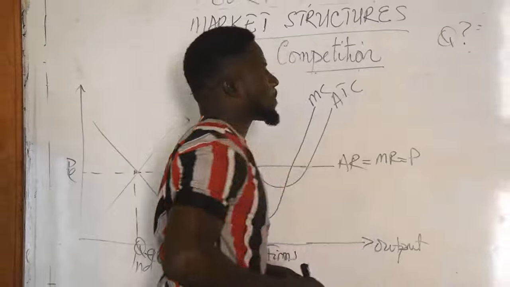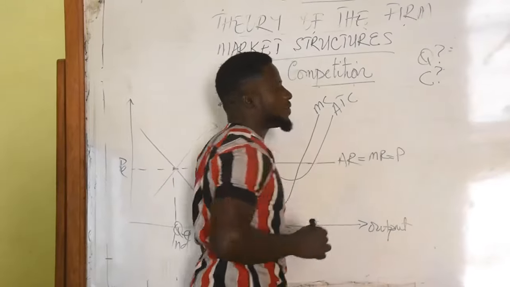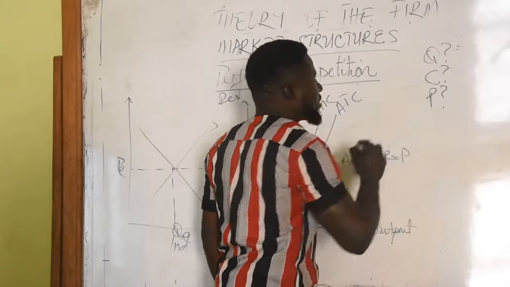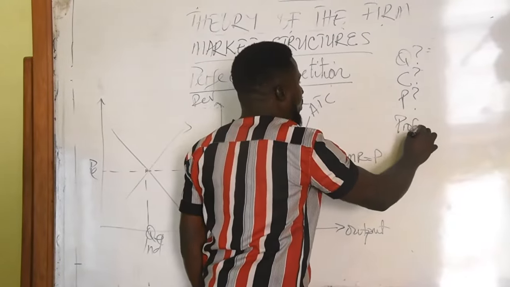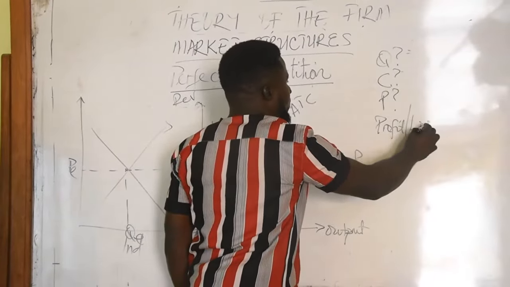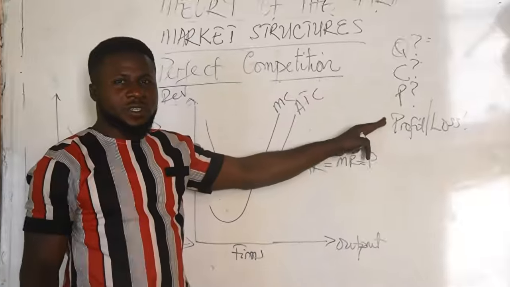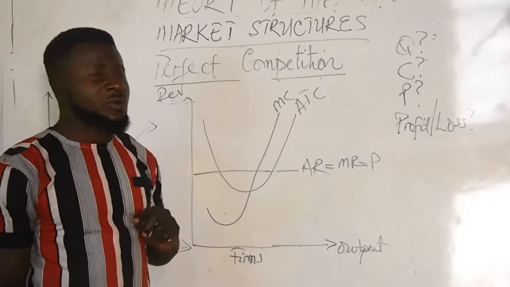What output will this firm produce? How much will it cost that firm to produce the output? What price will the firm sell that output? How much profit or loss will the firm make? By the time we are done answering these 4 questions, we would have been done with this diagram. So let's start with the first.